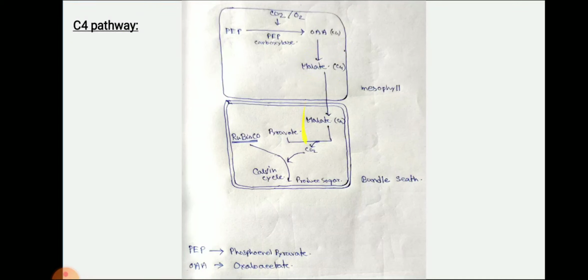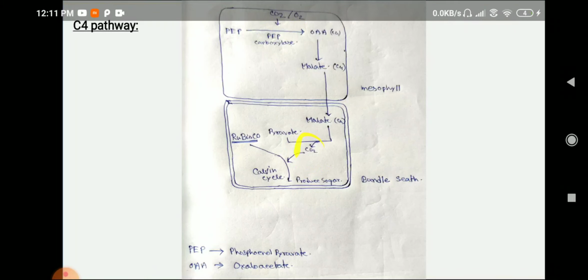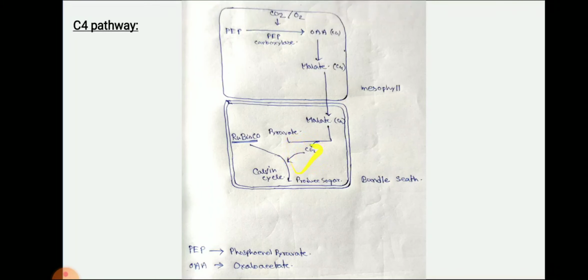Next, malate comes into the bundle sheath, and malate easily converts to pyruvate. When the conversion of pyruvate occurs, carbon dioxide is formed. This carbon dioxide is not the raw carbon dioxide from the air; it is formed during this reaction. This carbon dioxide can react with Rubisco and easily enters the Calvin cycle